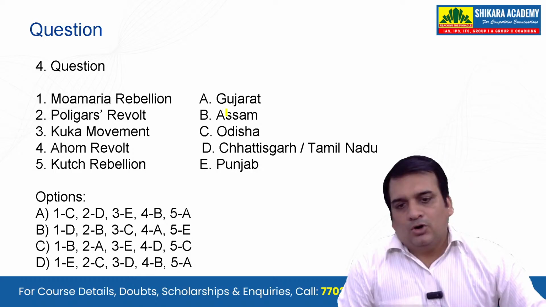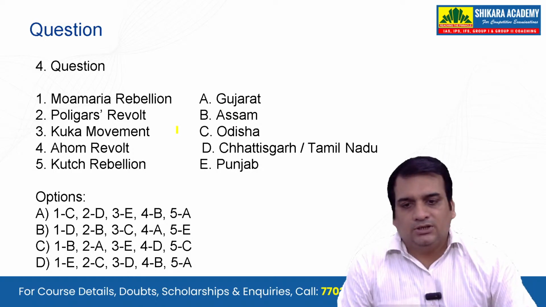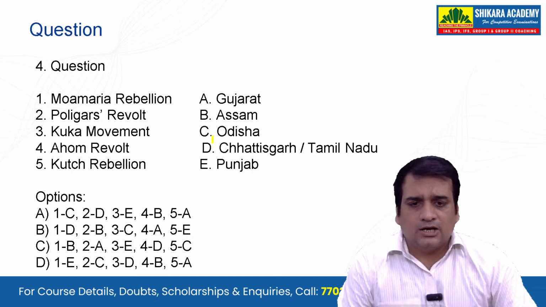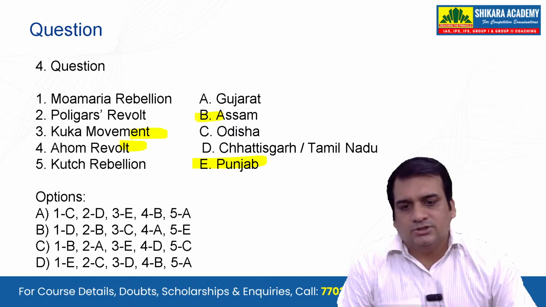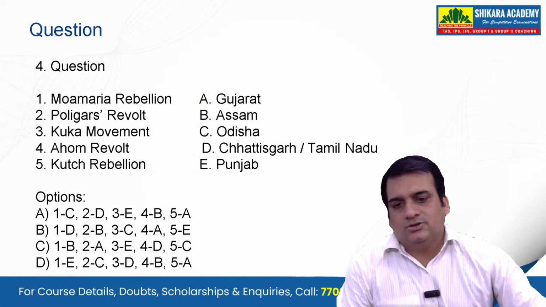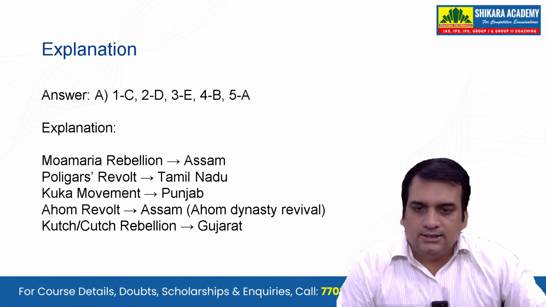Now the matching question: Moamoria rebellion, Polygar Revolt, Kuka movement. Kuka is very easy to remember; you should remember Kuka with Punjab. Ahom is related to Assam, which you should remember. And the Kutch rebellion is related to Gujarat. So 5 should be A, 4 should be B, and 3 should be E. I think A should be the correct answer here. Let's see. Yes, A is the correct answer.